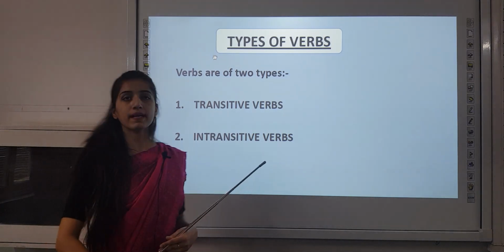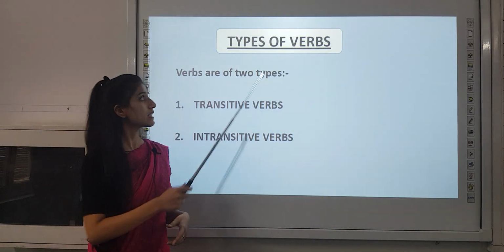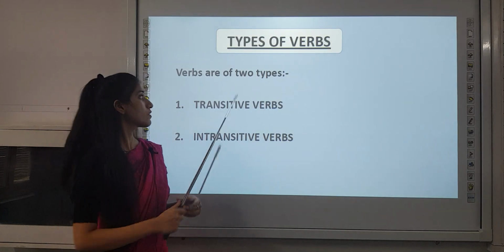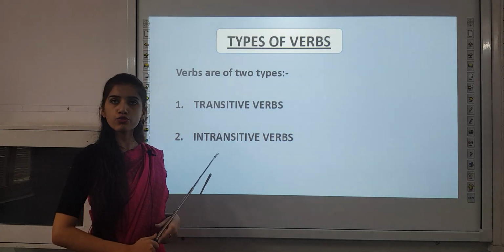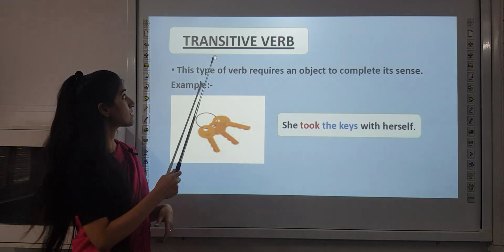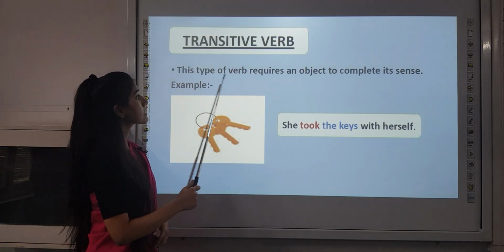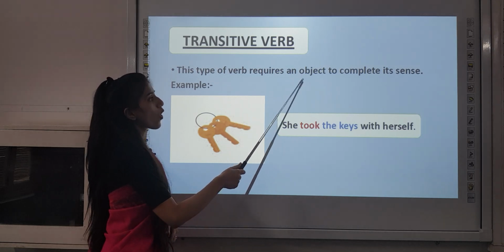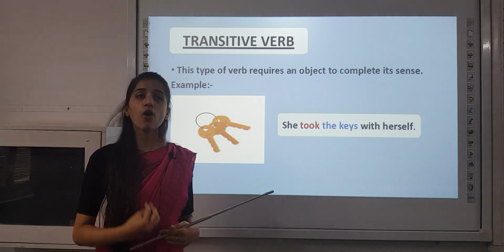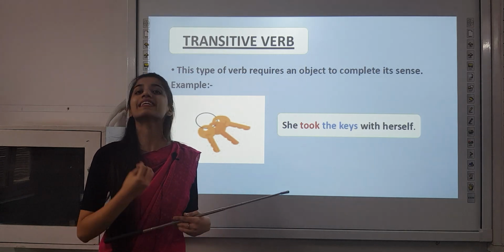So the next topic that we will be doing is types of verbs. Verbs are of two types, transitive verbs and intransitive verbs. Let's study it one by one. First, transitive verb. This type of verb requires an object to complete its sense. This type of verb always takes an object to complete its meaning.